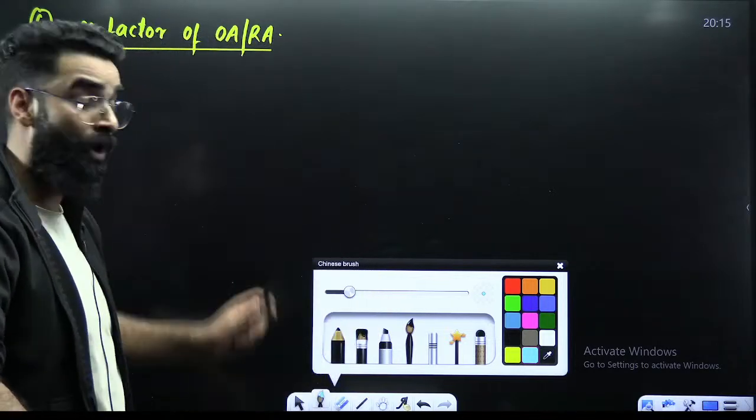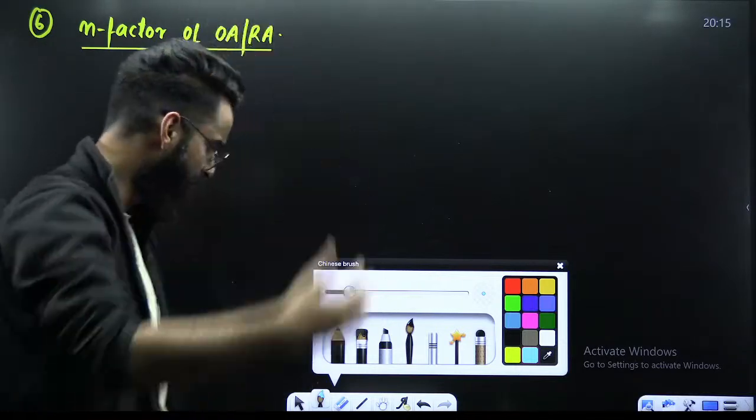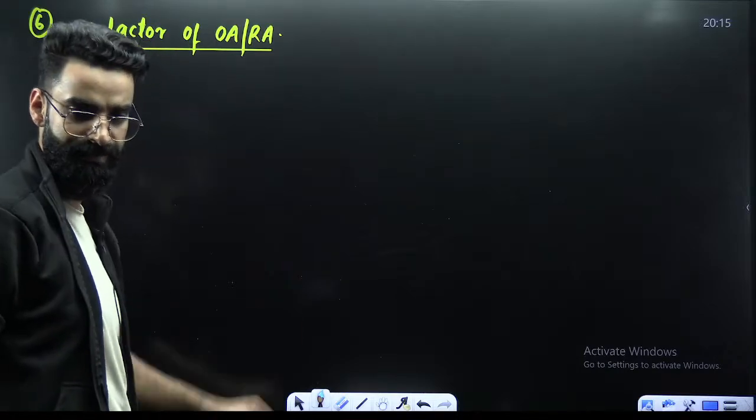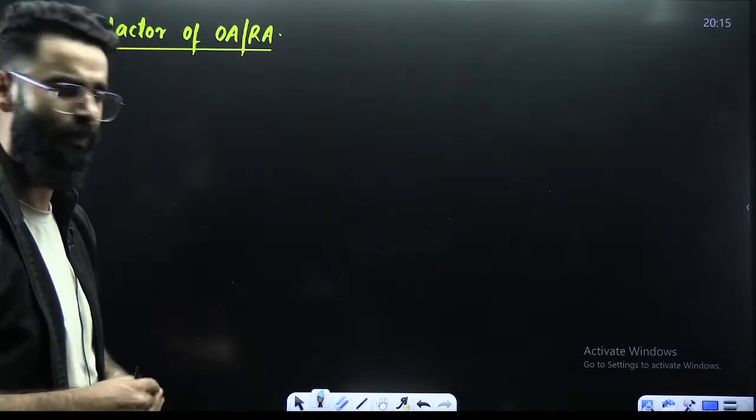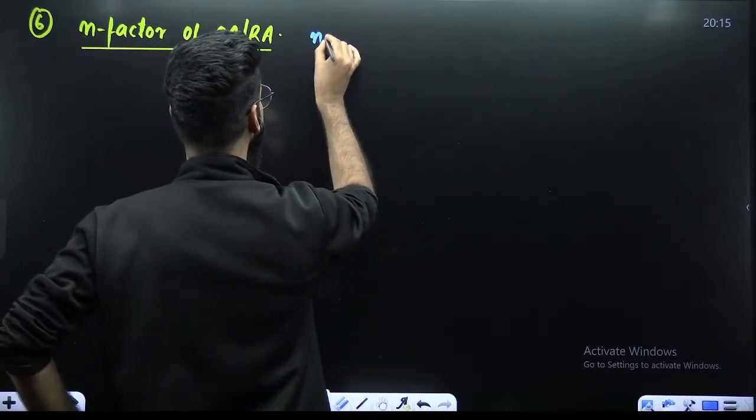All right, so let's move on. Let's start with the N factor of oxidizing and reducing agents. I hope you exactly remember what oxidizing agents are, what reducing agents are. Let me write the definition first, then I'll make you understand one by one. See guys, N factor of oxidizing reducing agent is always equal to the number of